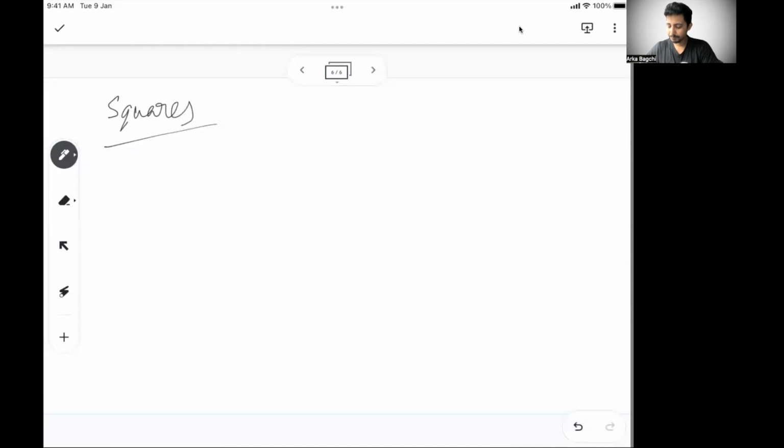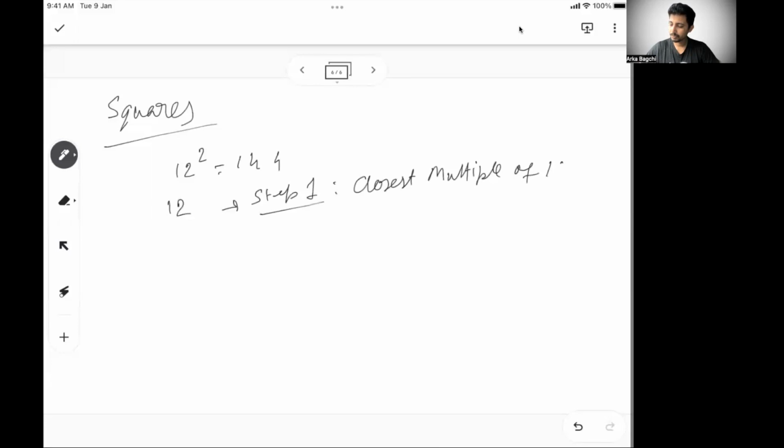So squares. Let's start with a very basic number, which you already know. Let's do 12 square. Everyone knows it's 144. Let's see if we can do this with a very simple technique. Any number you get, remember the first step, step 1, is to get the closest multiple of 10. So what is the closest multiple of 10 for 12? It's 10 itself. So I'll go from 12 to 10. So how many units have I come down?